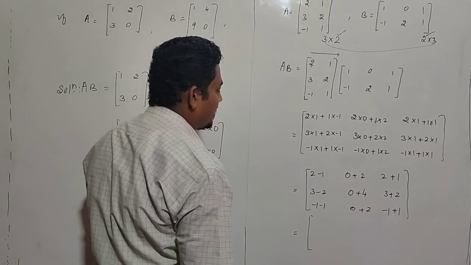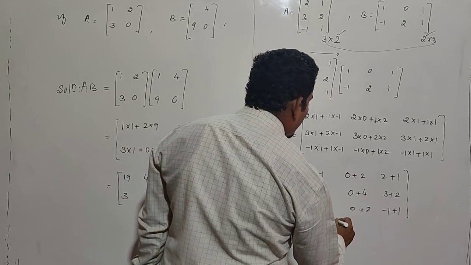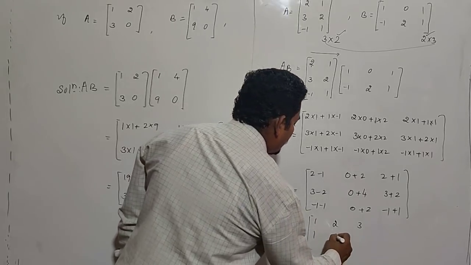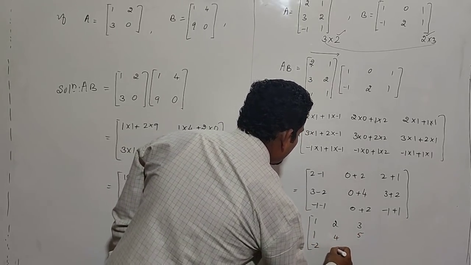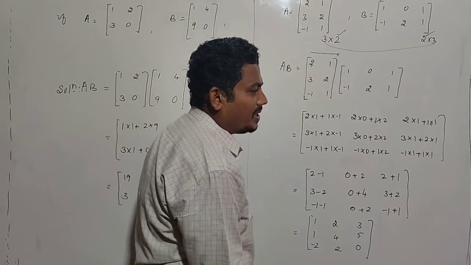Therefore, matrix A into B is [1 2 3; 1 4 5; -2 2 0]. It is our A into B matrix.